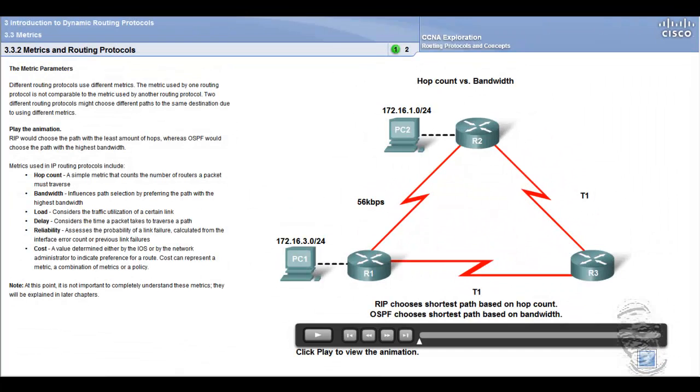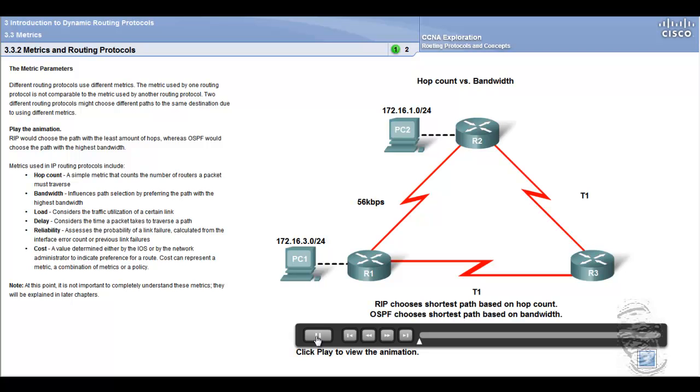The metric parameters. Different routing protocols use different metrics. The metric used by one routing protocol is not comparable to the metric used by another routing protocol. Two different routing protocols might choose different paths to the same destination due to using different metrics. Play the animation. RIP would choose the path with the least amount of hops, whereas OSPF would choose the path with the highest bandwidth. Metrics used in IP routing protocols include hop count, a simple metric that counts the number of routers a packet must traverse.